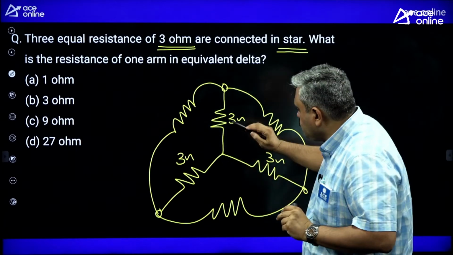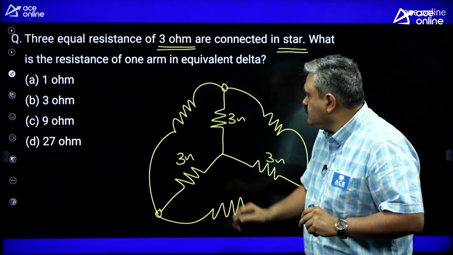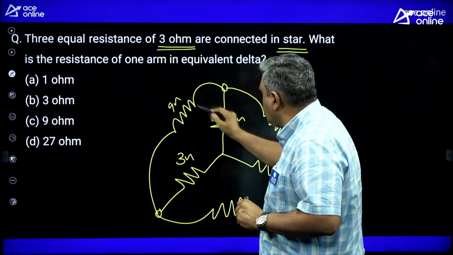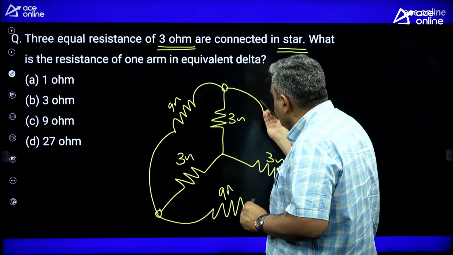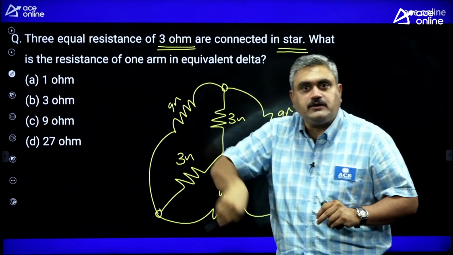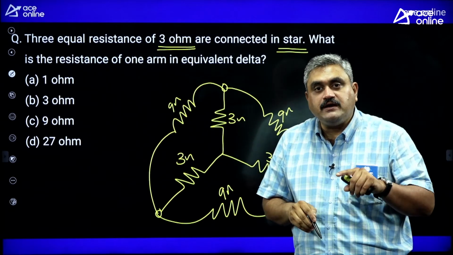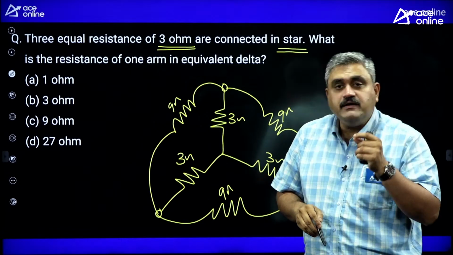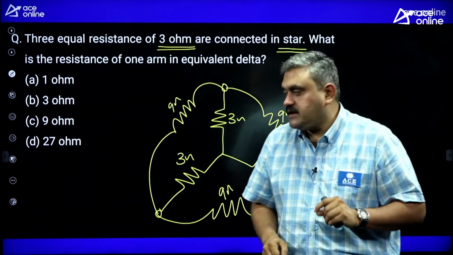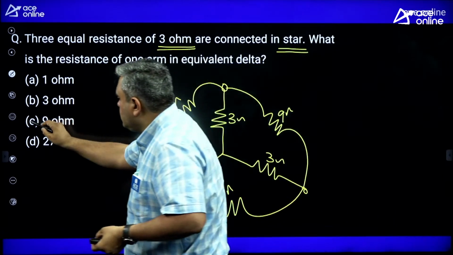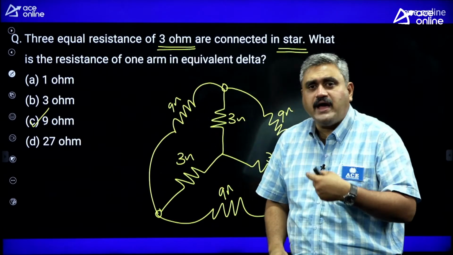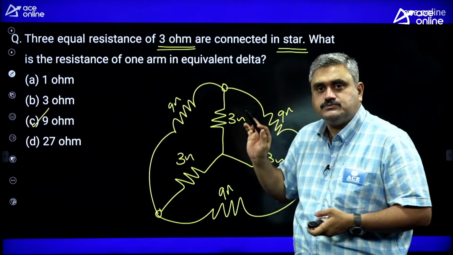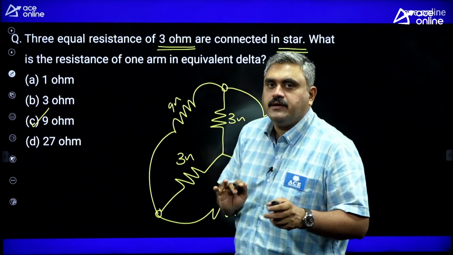You are moving from inside to outside, so this value will be 3 into 3, 9 ohms. This is also 9 ohms and this is also 9 ohms. If you come from outside to inside, meaning delta to star, a value of impedance Z in delta will become Z by 3 in star. So your answer is obviously 9. That is how you have to mark it very quickly. You need not draw this also. Just because I am explaining, I am drawing. Okay?